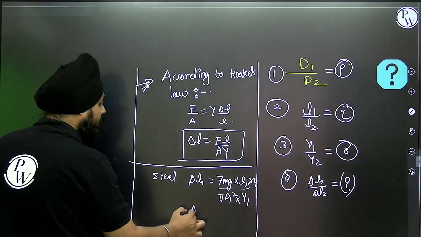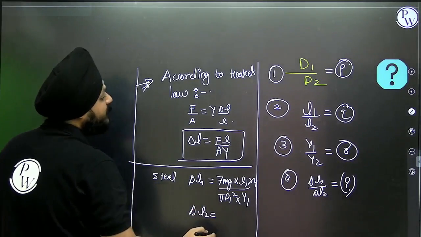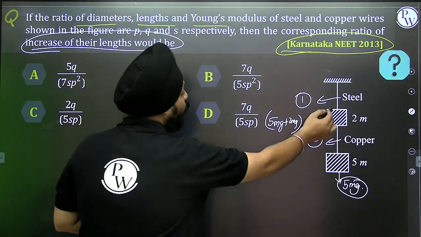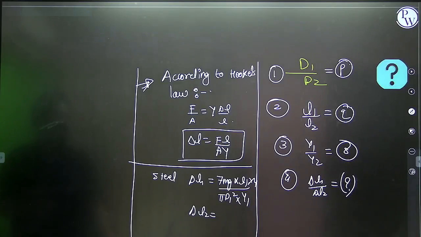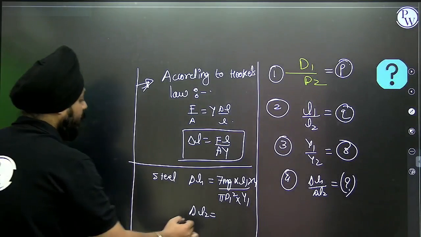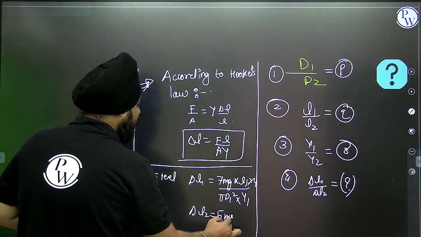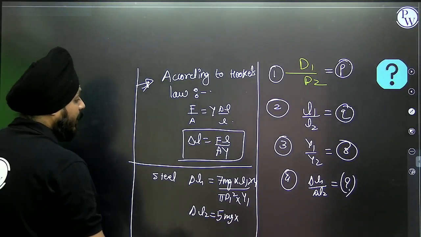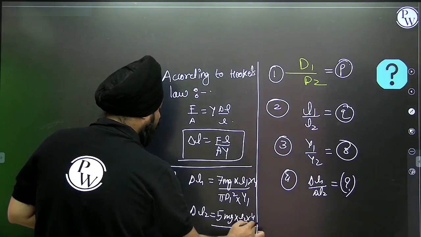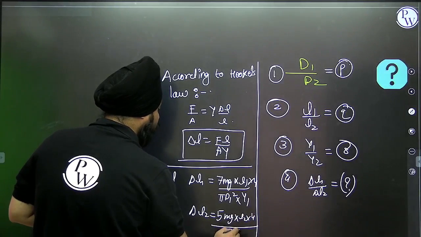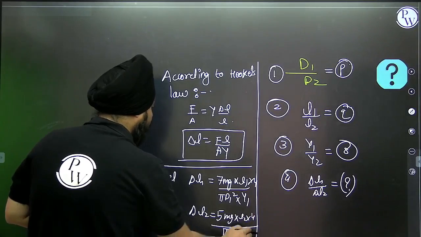For copper, we are having delta L2. It's 2m and it is 5m. So for copper, we are having the 5 mg, into L2 into 4 by pi d2 square into Y2.